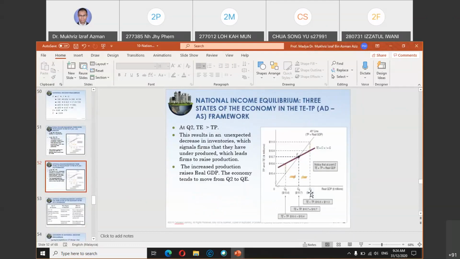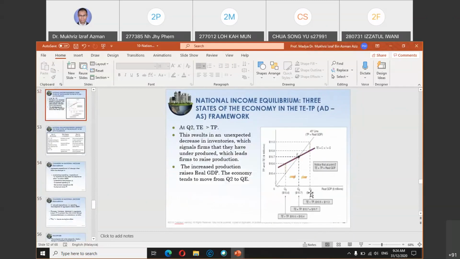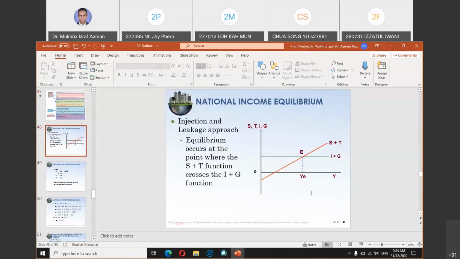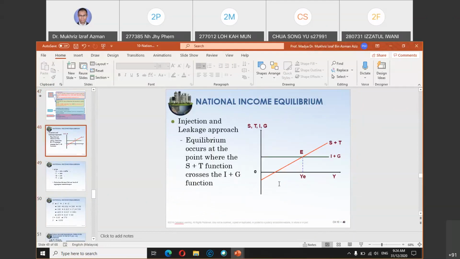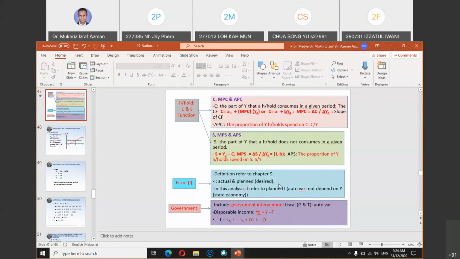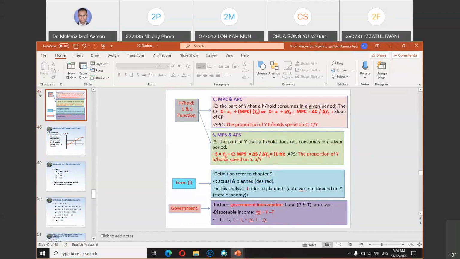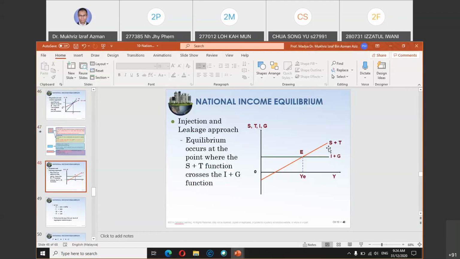But when you involve government expenditure in a three-sector economy, equilibrium is achieved when S plus T equals I plus G. The saving plus tax line is equal to the I plus G line.